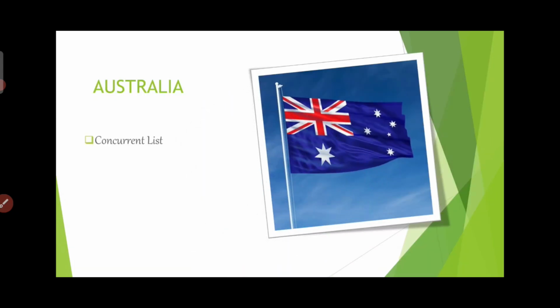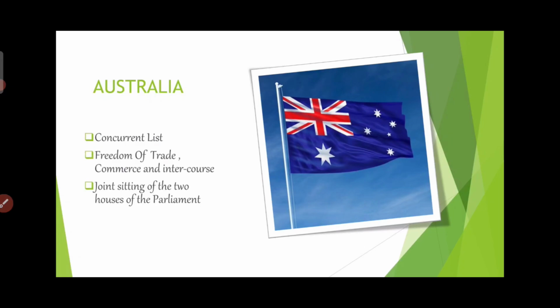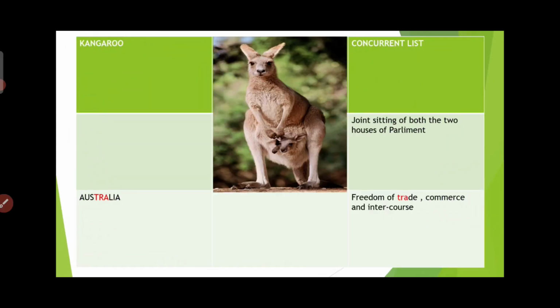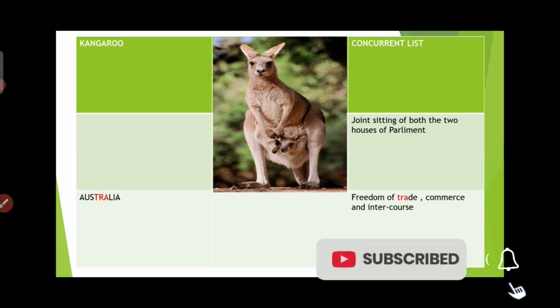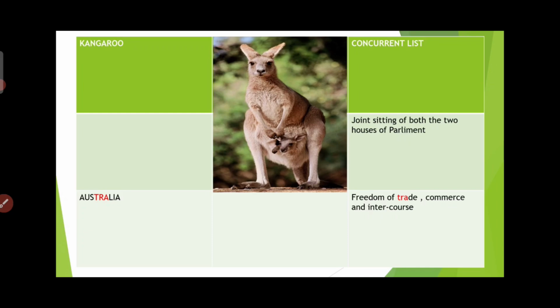Next, Australia. Coming to Australia, we have concurrent list, freedom of trade, commerce and intercourse, and joint sitting of 2 houses of the parliament. By seeing Australia, we'll have an idea of kangaroos. By seeing the picture, you should get that a kangaroo will carry its kid in its sack, right? So concurrent list is both central and state lists included in one list, that is concurrent list. Another is joint sitting of both the 2 houses of the parliament, that is the mother and its kid in a sack. By seeing the kangaroo's picture, you should get concurrent list and joint sitting of both the two houses of the parliament. Another is Australia.